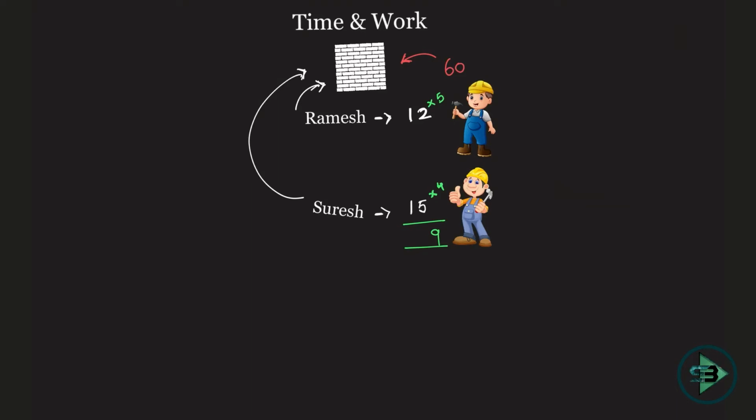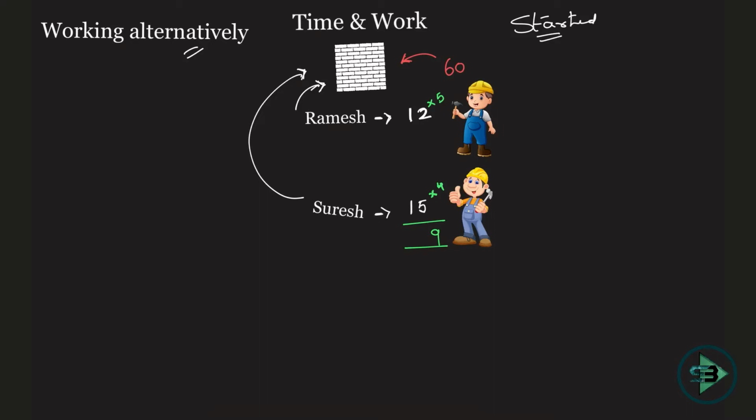Now let's come on to the next part of it, working alternatively, which means what? On the first day, Ramesh is working. On the second day, Suresh is working. On the third day, Ramesh is working. On the fourth day, Suresh is working, and so on. Let's solve both. Working alternatively, first started by Ramesh, which means on the first day Ramesh is working. On the second day Suresh is working.